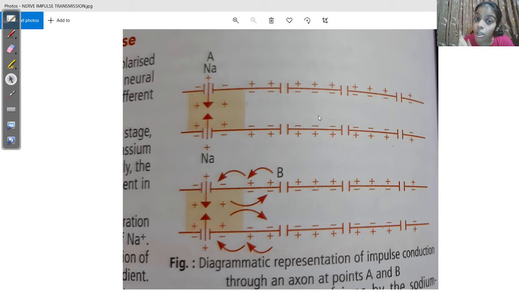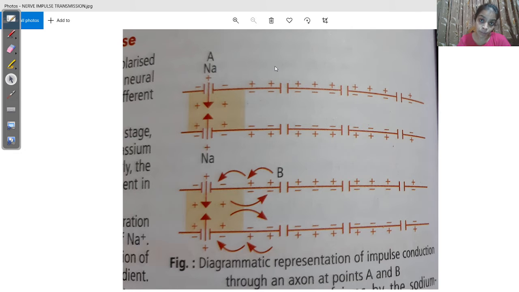So these two factors together contribute to the negative environment inside the nerve membrane and positive environment outside the nerve membrane when the nerve fiber is at rest, which means the polarized condition.